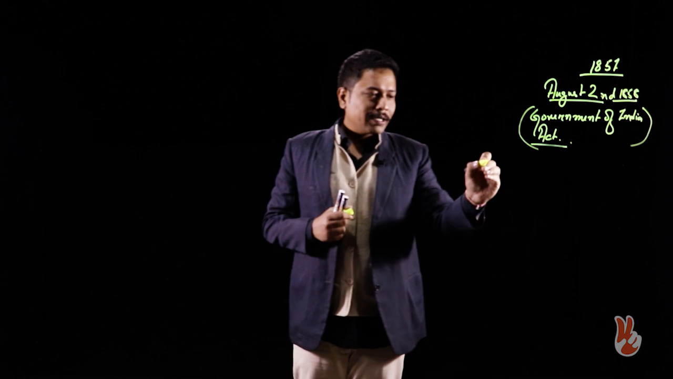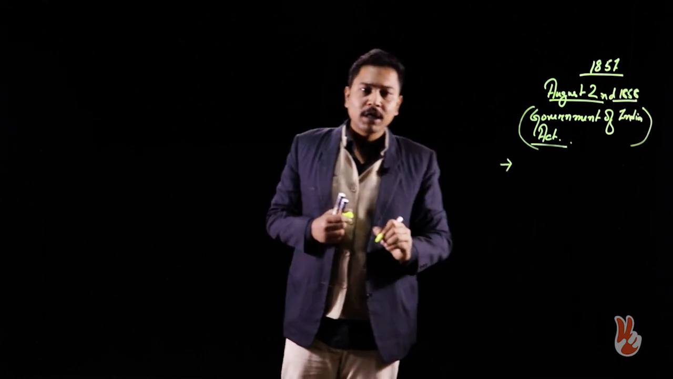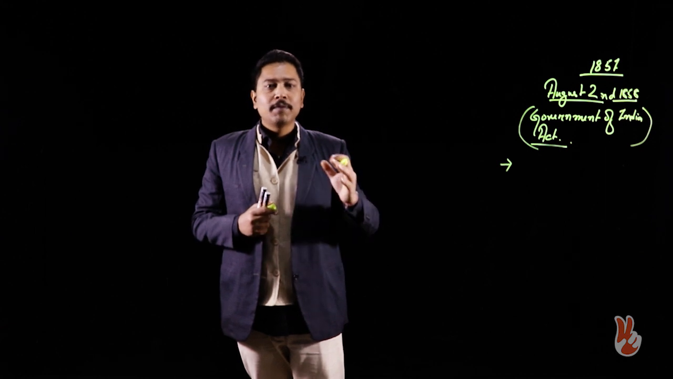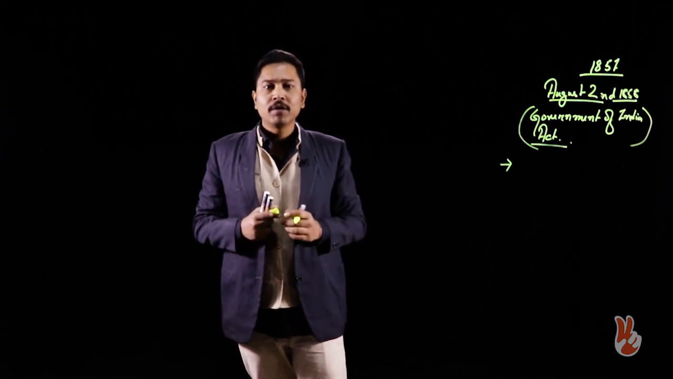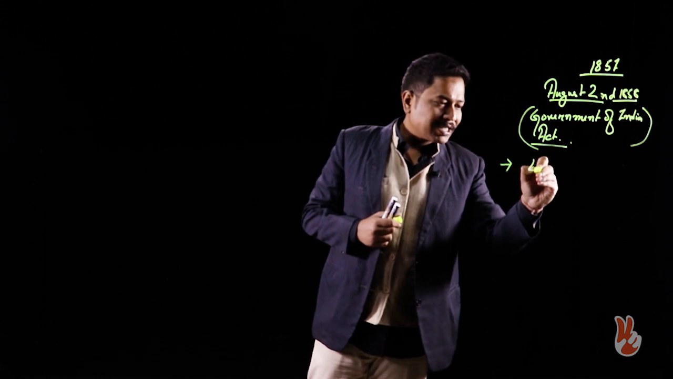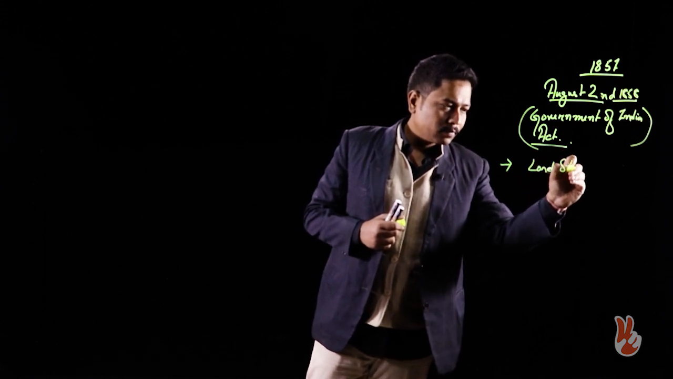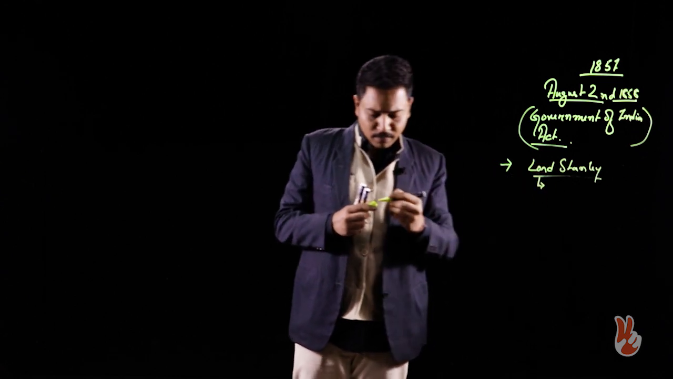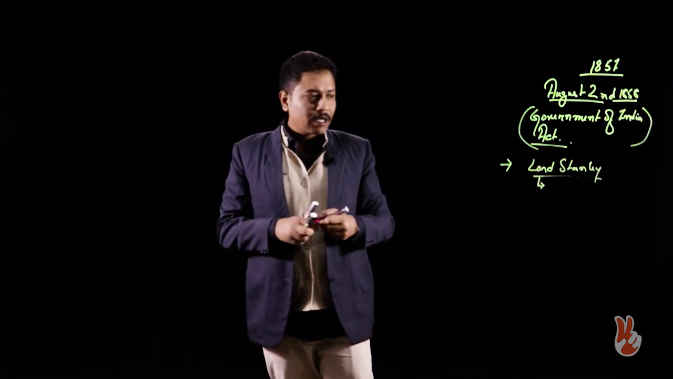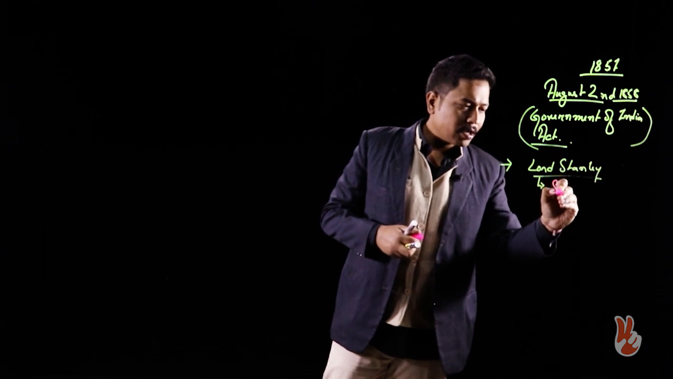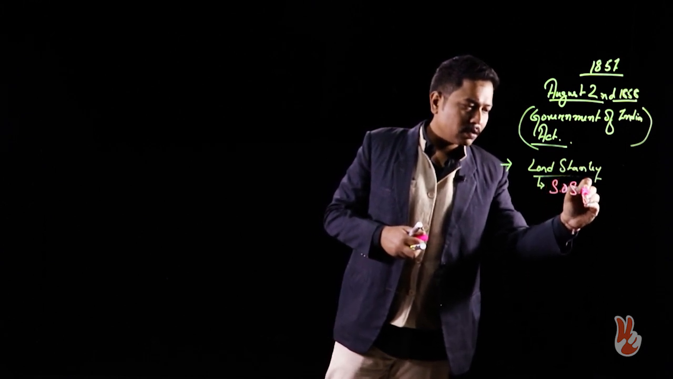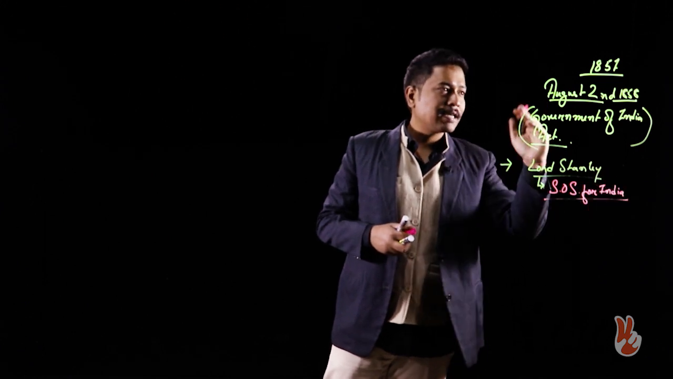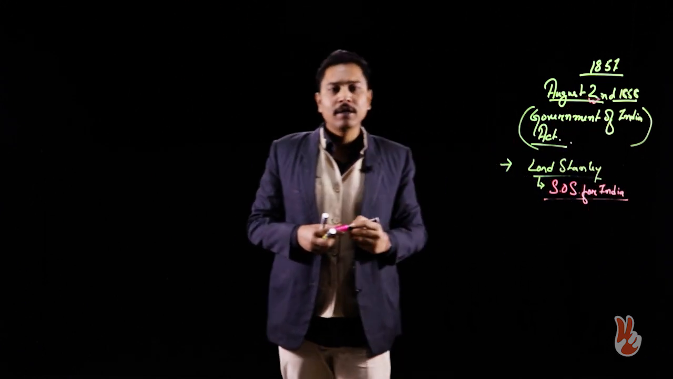Also, the Government of India Act of 1858, the bill was introduced in the British Parliament by Lord Stanley, who later on became the first Secretary of State for India. It was passed, as I already told you, on the 2nd of August.